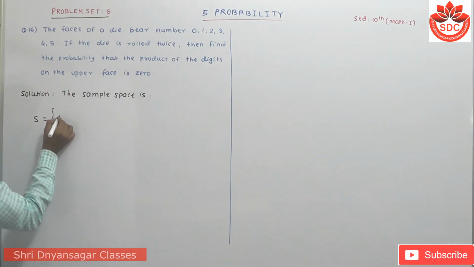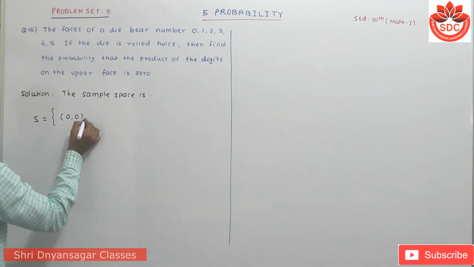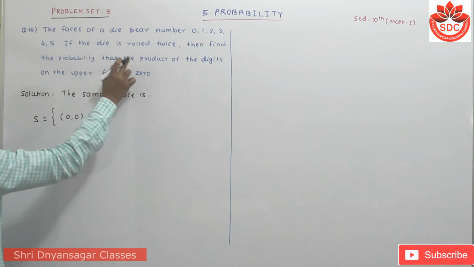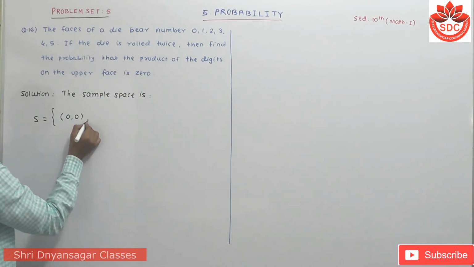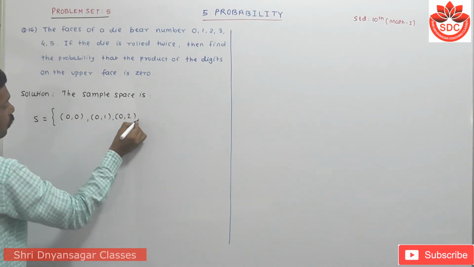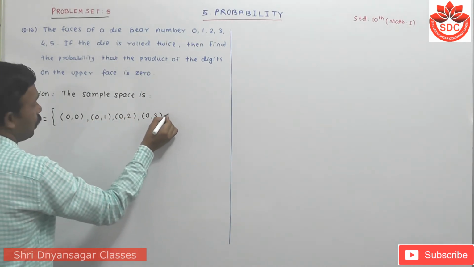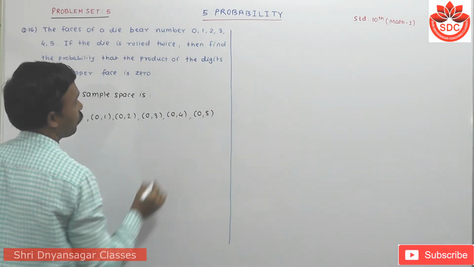The first one is 0, 0. Here 2 dice are rolled, look carefully, 2 dice, so there are 2 numbers in each pair. Then 0, 1, 0, 2, 0, 3, 0, 4, 0, 5.